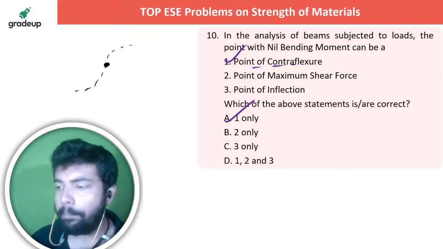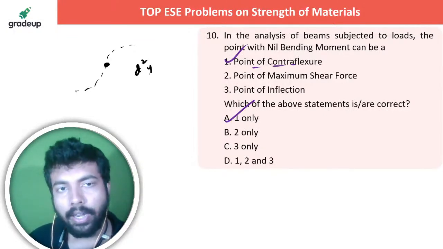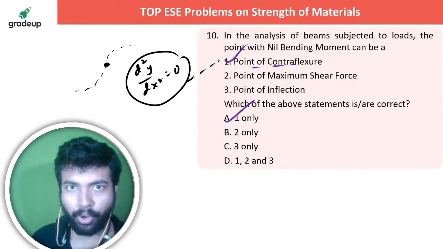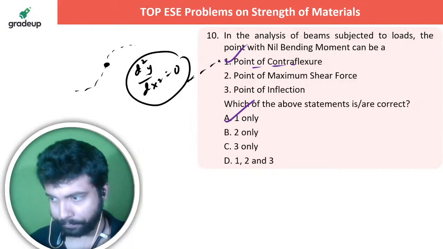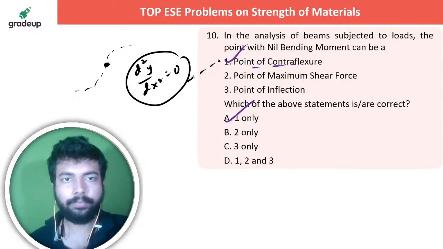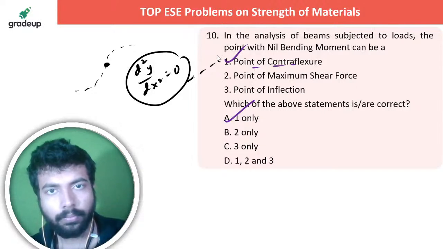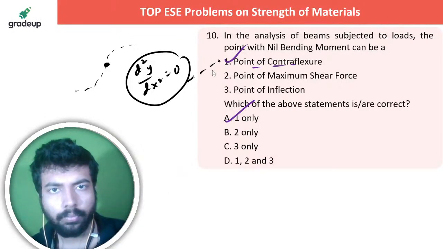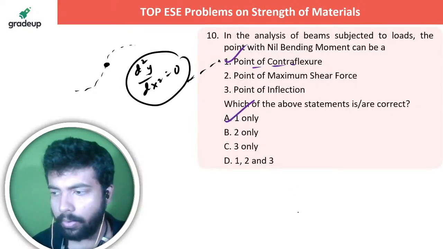Frankly speaking, in the mathematical terms, if I talk about the point of inflection, d2y dx2 is equal to 0 hota hai. This is the condition for the point of contraflexure, as well as the point of inflection, both. Okay, voice breaking. Is it okay now? Let me know in the live chat section. Is it better now? Right.